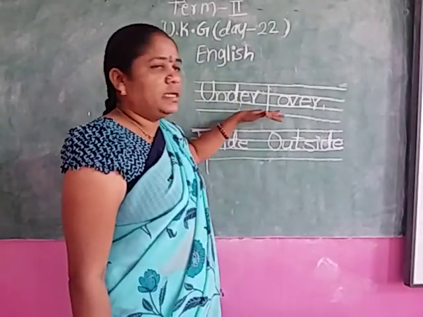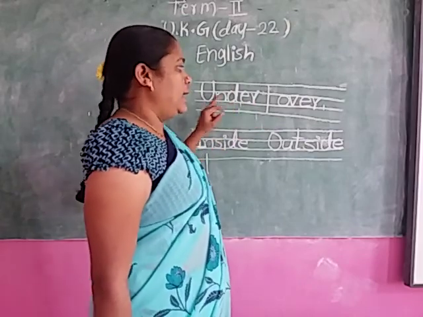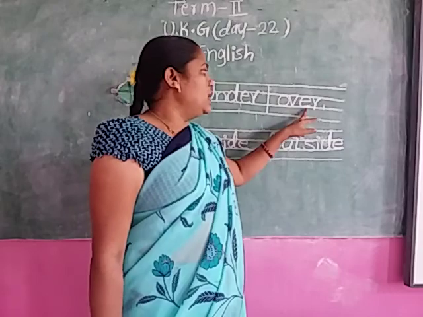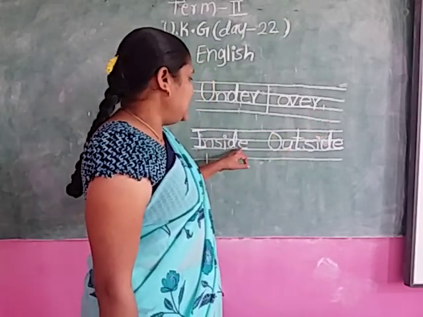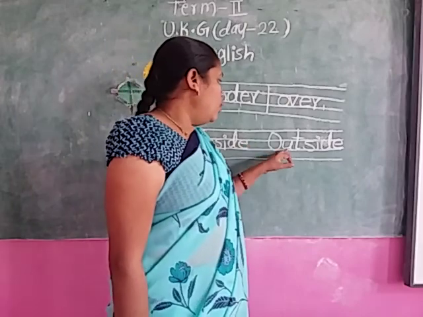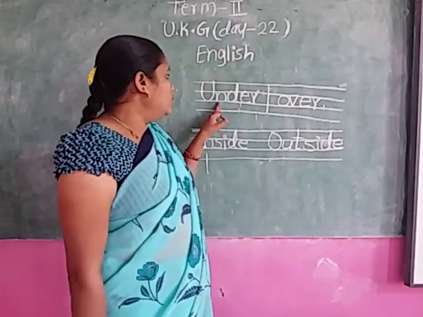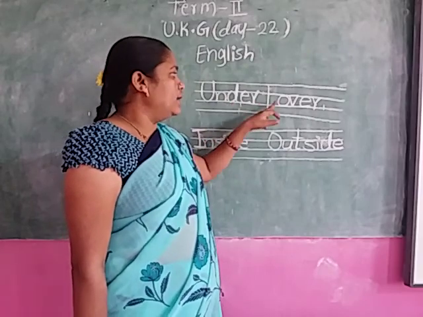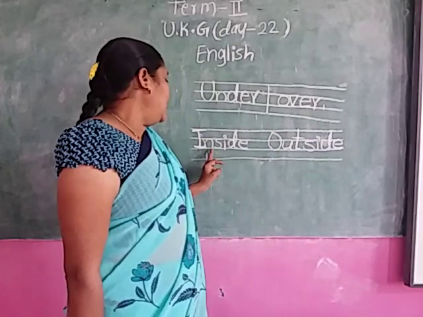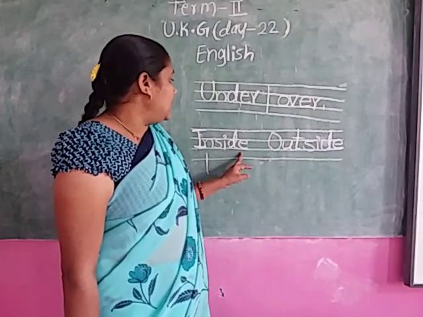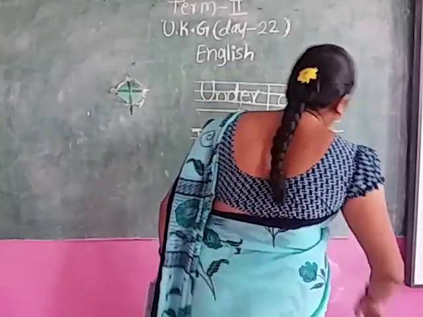See here. Write these spellings on the slate. U-N-D-E-R, under. O-V-E-R, over. I-N-S-I-D-E, inside. O-U-T-S-I-D-E, outside.